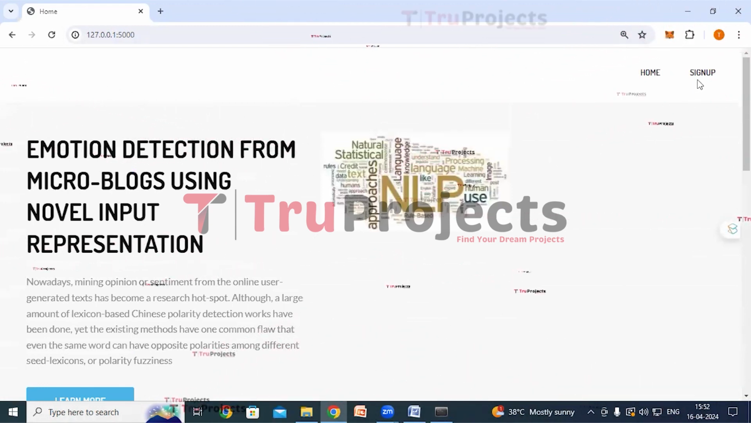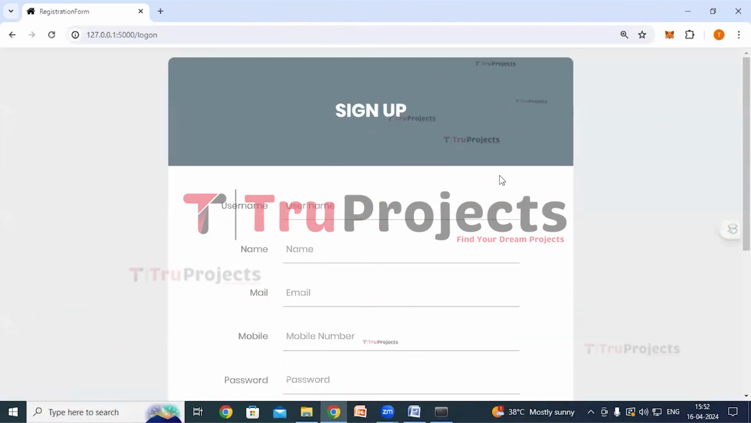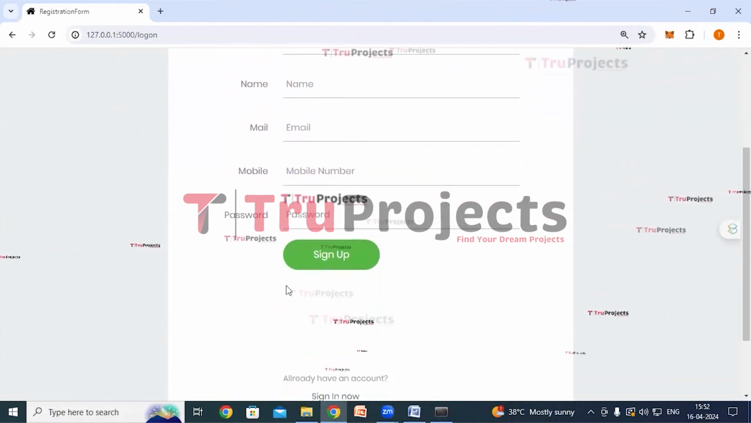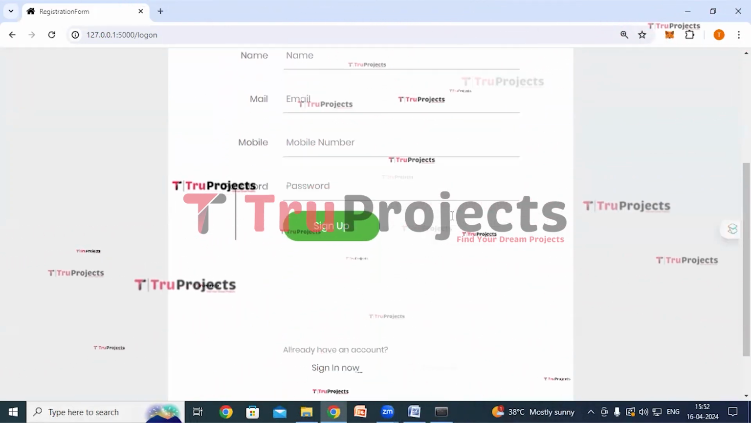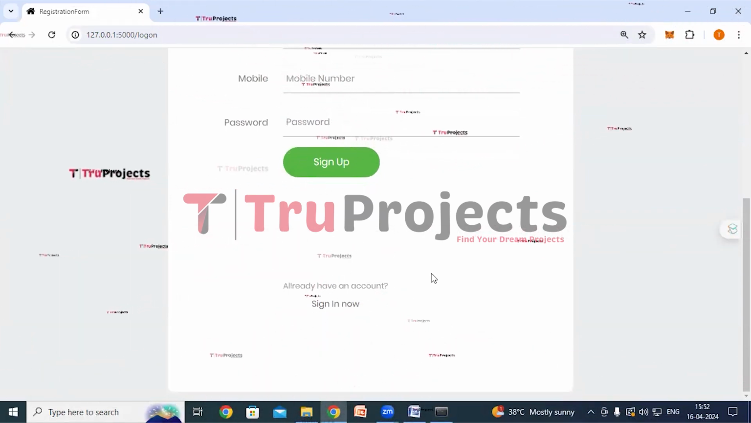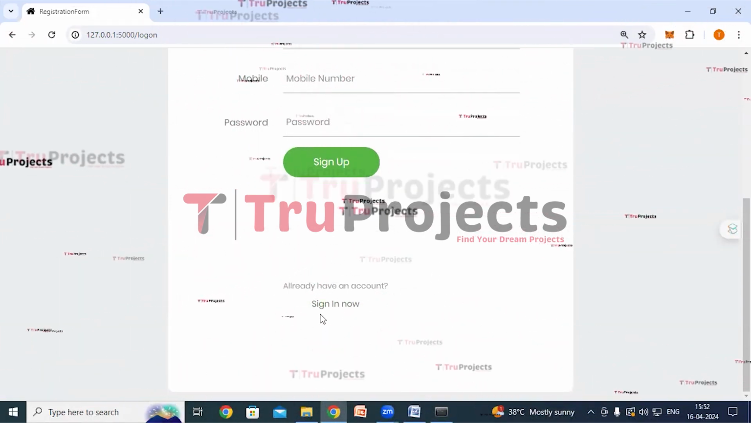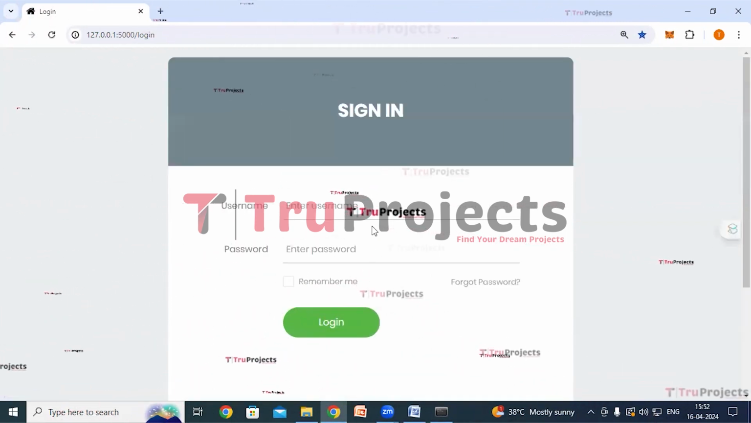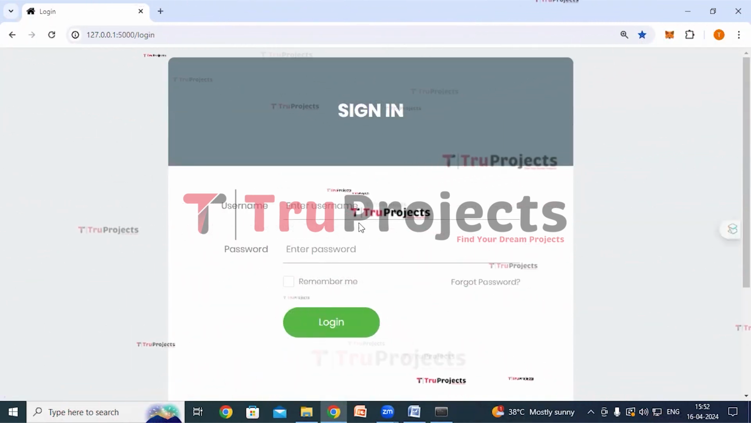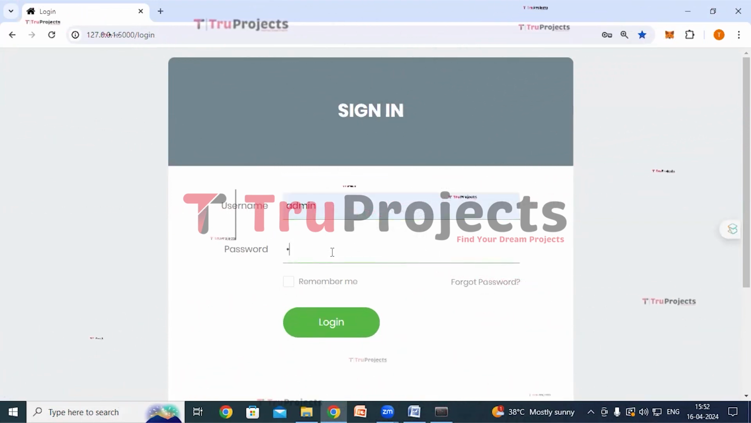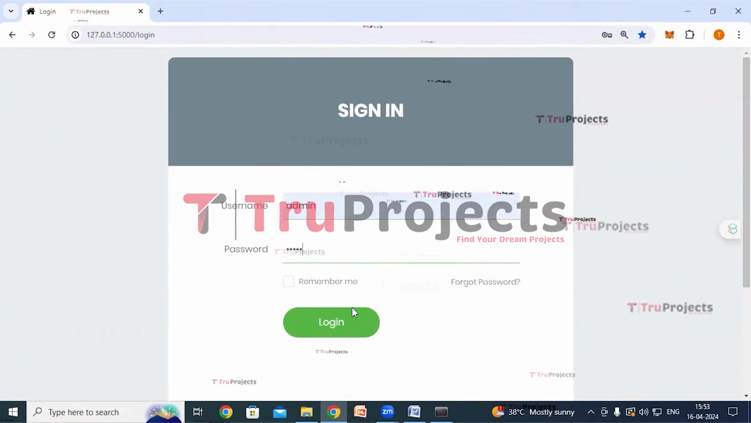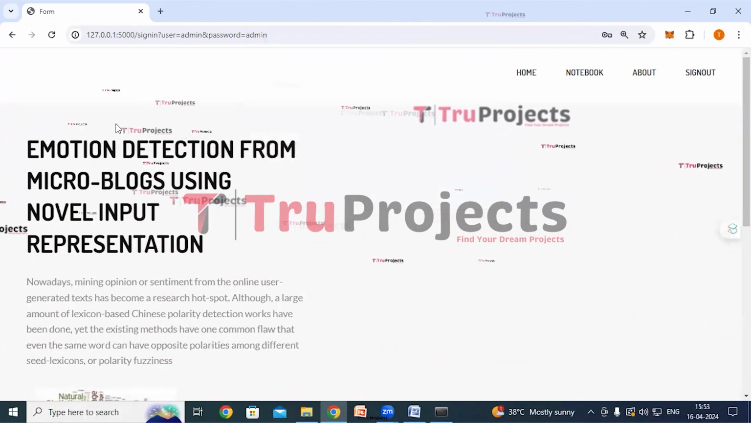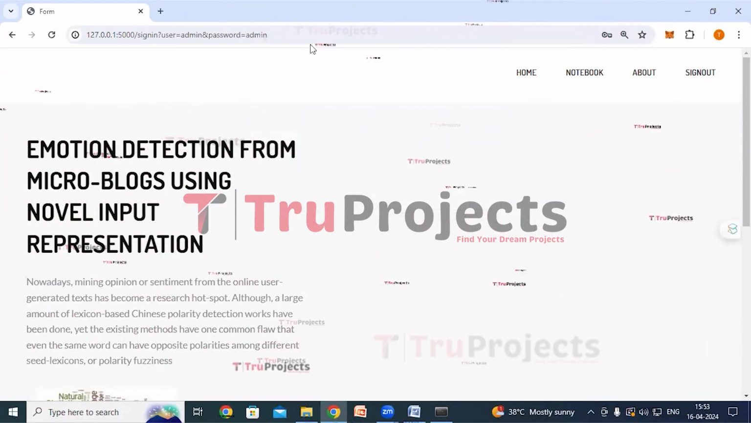So here we can see a sign up link, click on it. If we are new users, we have to register ourselves first, fill in all these details and click on the sign up button to register. And if we already have an account, we can directly log in by clicking on this link. So as I'm already a member, I'm clicking on this link. Here we have to give our credentials, username and password. I'm giving mine and click on the login button. So it has redirected us to the classification page.